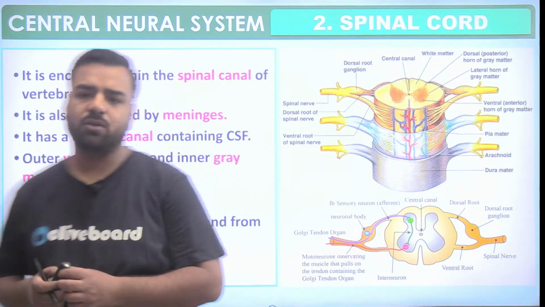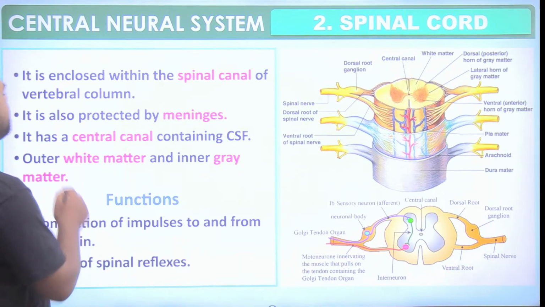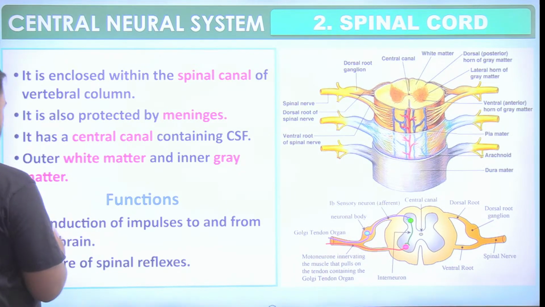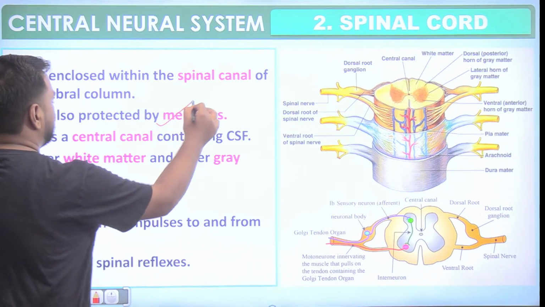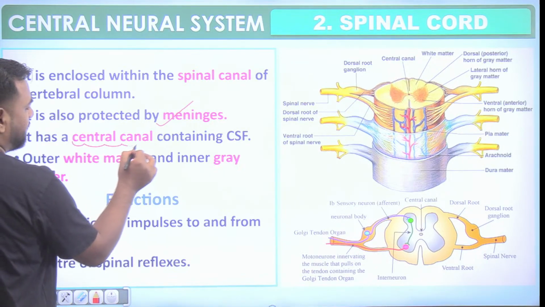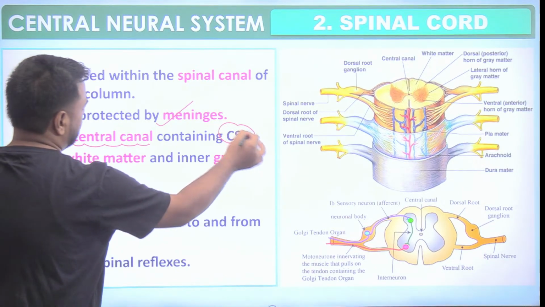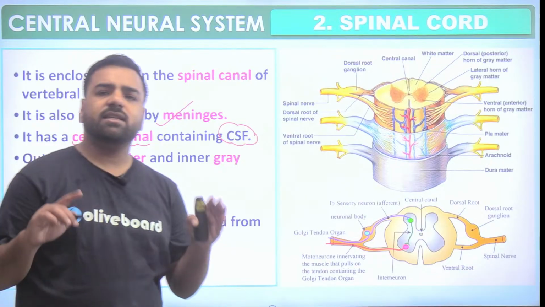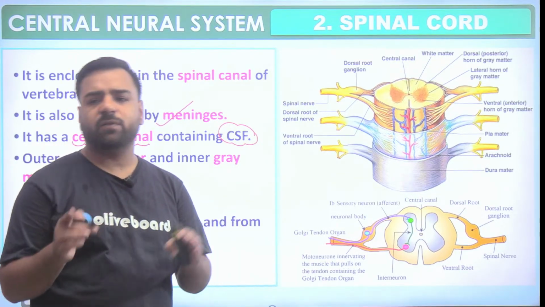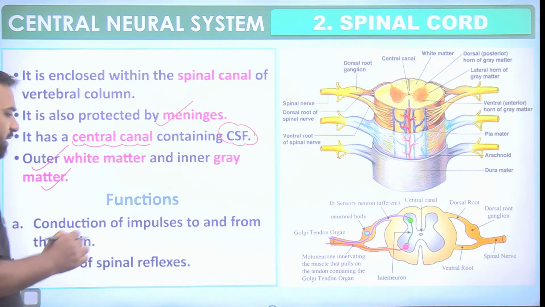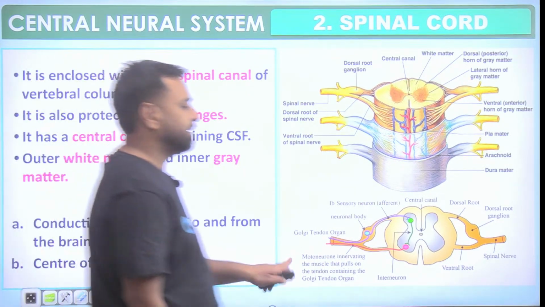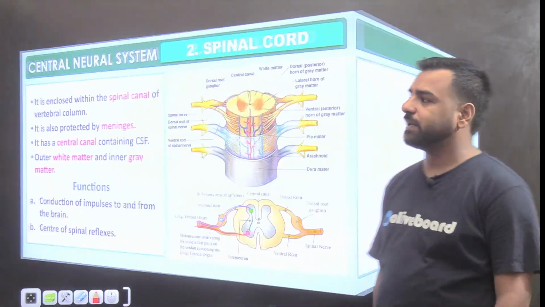So we were talking about the spinal cord. It is enclosed within the spinal canal of the vertebral column. It is also protected by the meninges, just like the brain. It has a central canal which contains cerebrospinal fluid that's again linked with the brain. And as in the cerebrum we have read about gray matter and white matter, the same thing is here. See, the outer white matter and the inner gray matter. So what are the functions? The conduction of impulses to and from the brain, and it's the center of the spinal reflexes. So yes, that's the spinal cord.